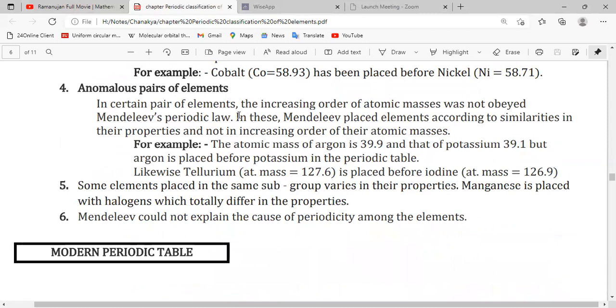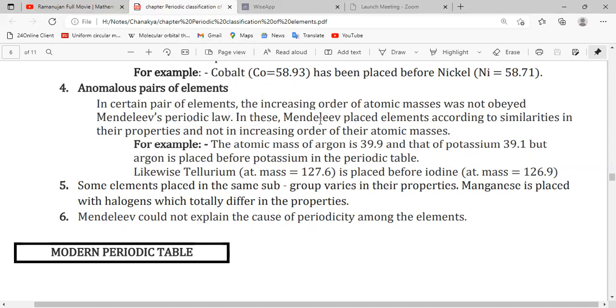Then, anomalous pairs of elements. In certain pairs of elements, the increasing order of atomic masses was not obeyed. There were some elements having less atomic mass that were placed after elements having more atomic mass.